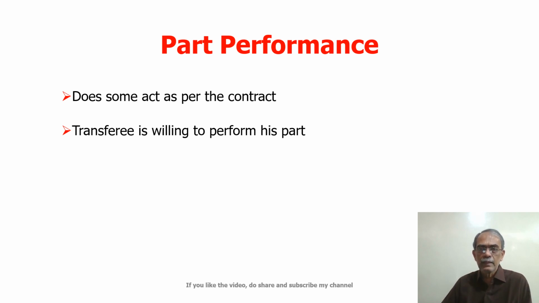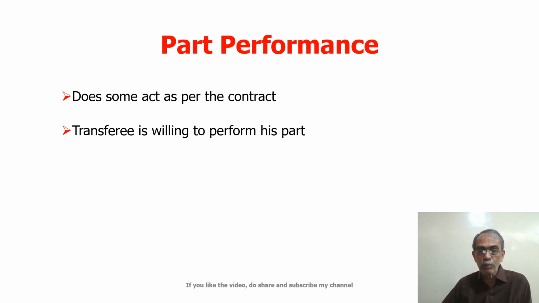By showing that he is the current owner. That means either he puts up a fence or puts up a board saying that the property belongs to so and so, something like that. So he has taken over the property and does something in pursuance of the contract, like clears the land or starts construction. So he does some act as per the contract.